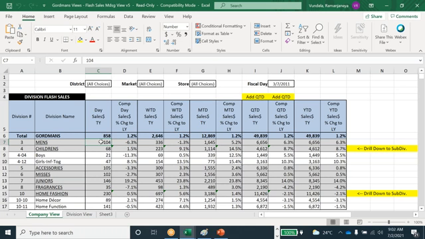And then they are comparing this year, this particular day, July 1st, what sales happened, and last year July 1st, what sales happened. Okay, like that they are going to analyze the data. So these kinds of reports they are going to generate based on the date you selected here. Based on the date you selected, it has to display the data.